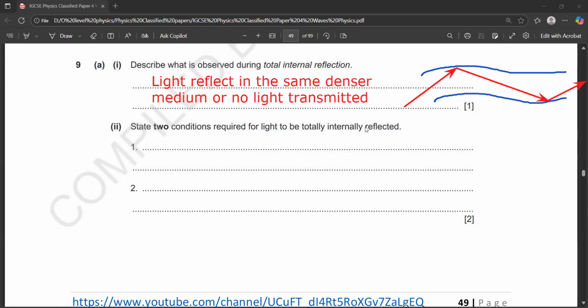So state the conditions required for light to be totally internally reflected. What are the conditions? Number one, the light strikes a denser to rarer boundary.